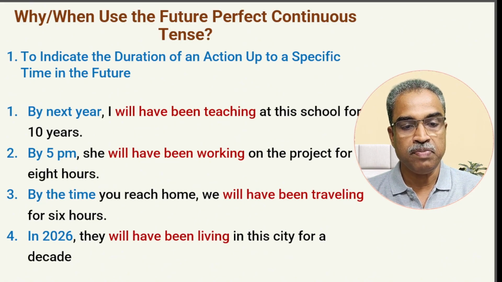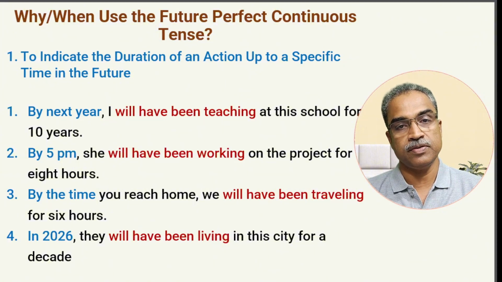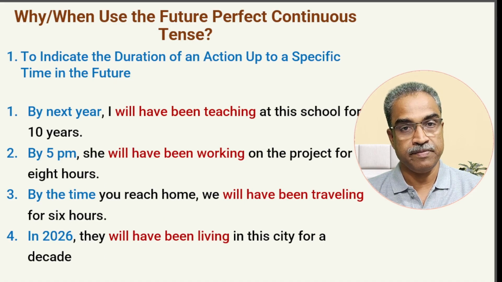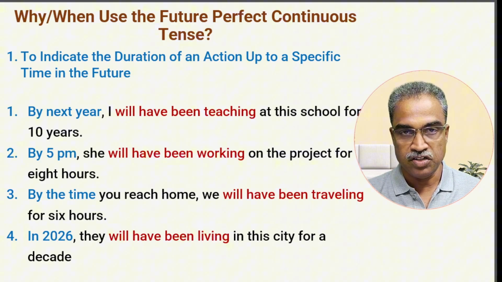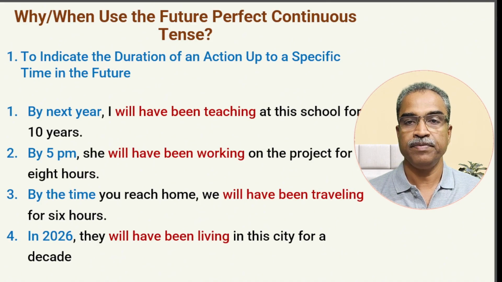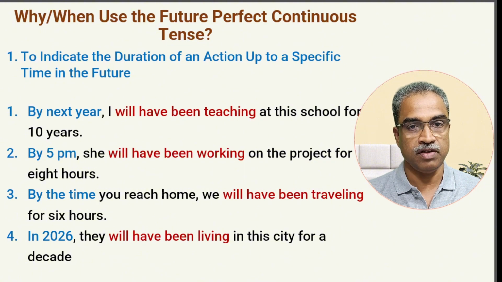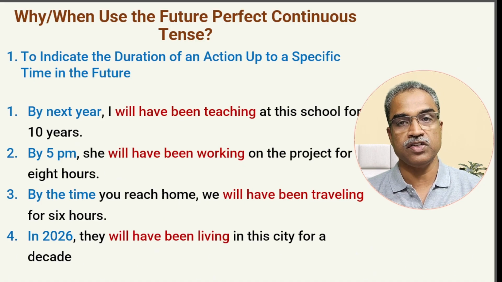Next sentence, you'll understand more. By 5 p.m., she will have been working on the project for 8 hours. Suppose now is 3 p.m. So she started some time back. The action started in the past. It is still continuing. But 8 hours will be completed by 5 p.m., which is yet to come in the future.